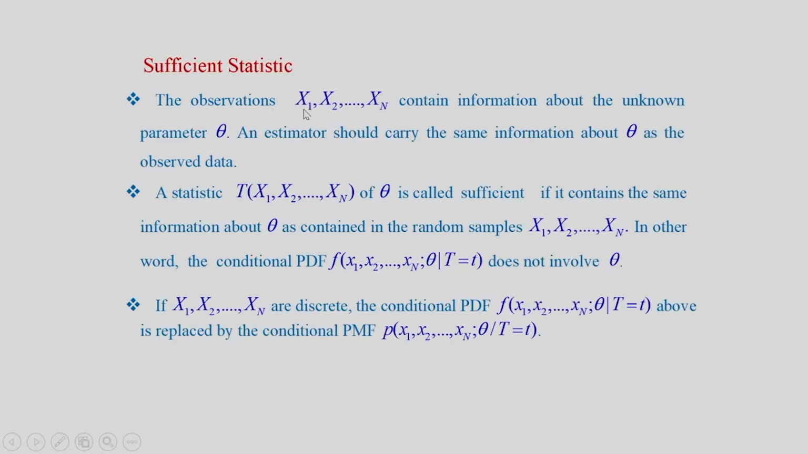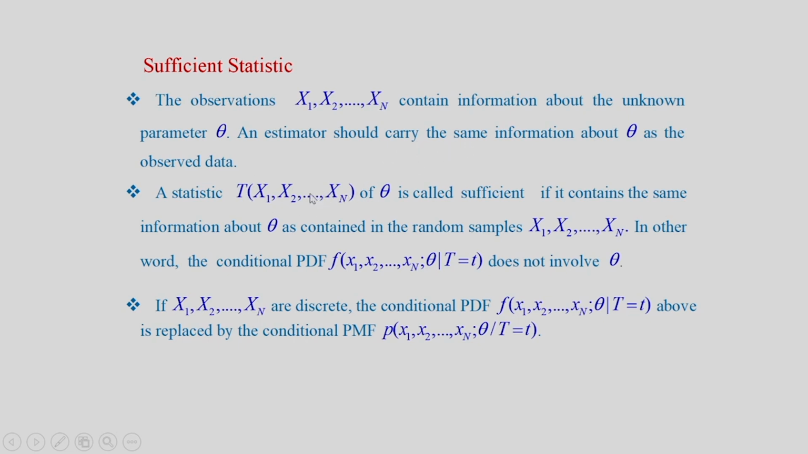The observations x1, x2 up to xn contain information about the unknown parameter theta. So, because of that, we will be able to estimate theta from the observations. An estimator should carry the same information about theta as the observed data. Whatever information is there for theta, the same should be carried by the estimator also.